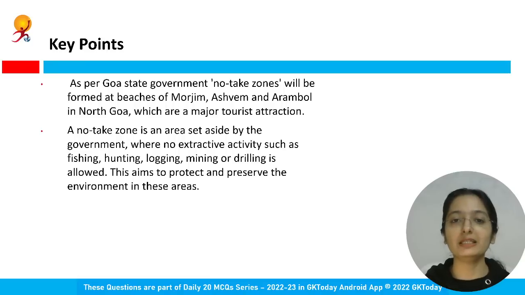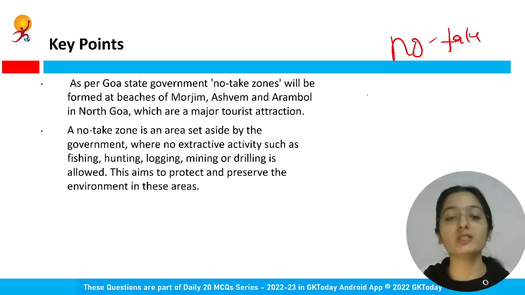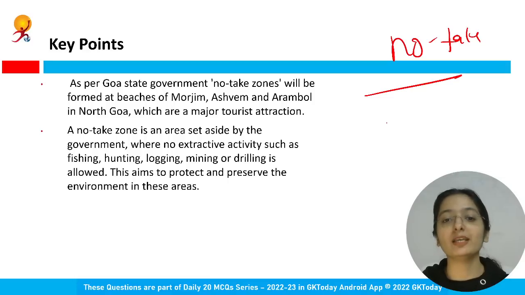Basically, in some beaches in North Goa, the beaches which are a major tourist destination, no-take zones will be formed. No-take zone means there will be no activity like fishing, hunting, logging, mining, drilling. Nothing will be allowed there, right? So the aim is to preserve and protect those areas.